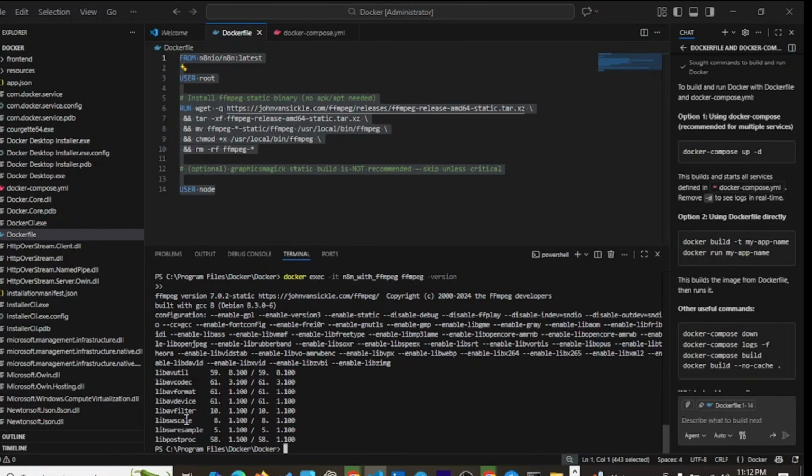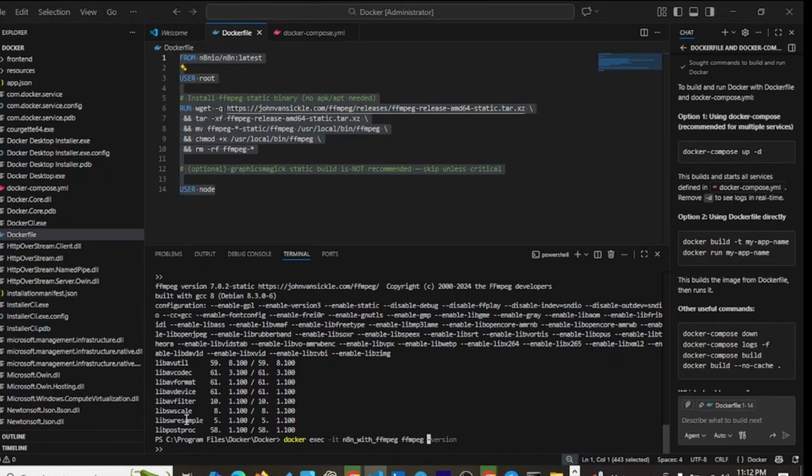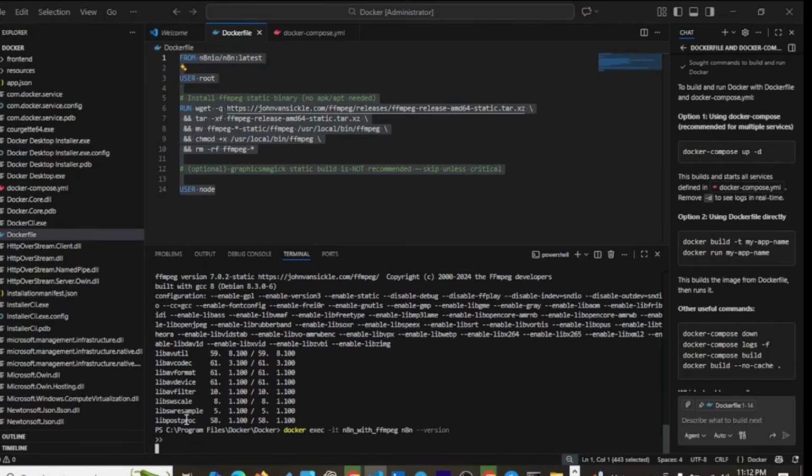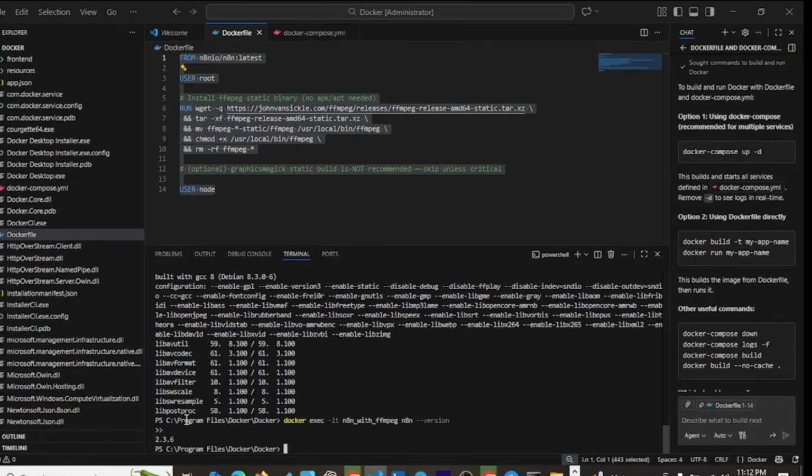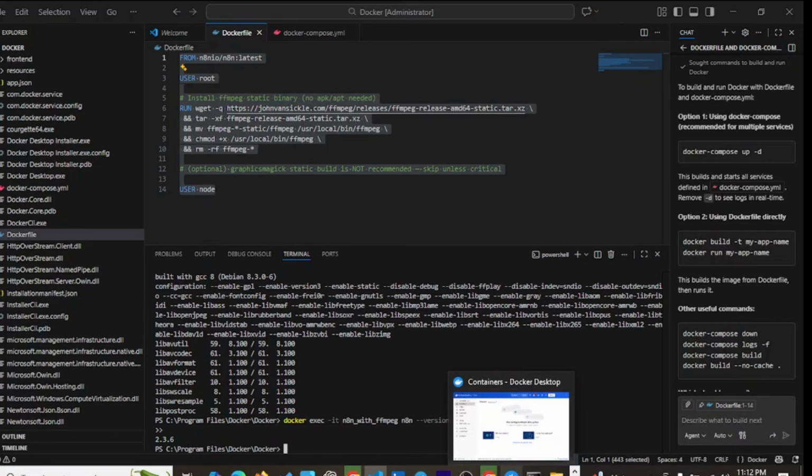Once you see this, you're good. But let's also check n8n, with double dash version, which gives 2.3.6. That's a recent one, so we are good to go. It's running right now.